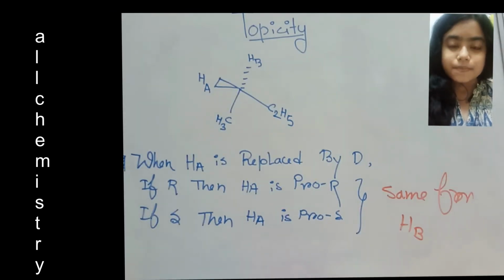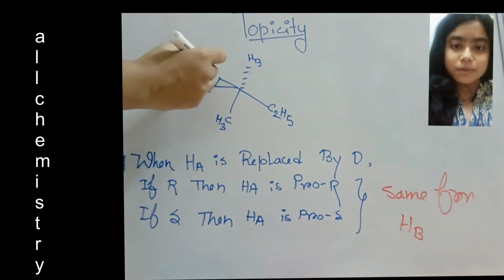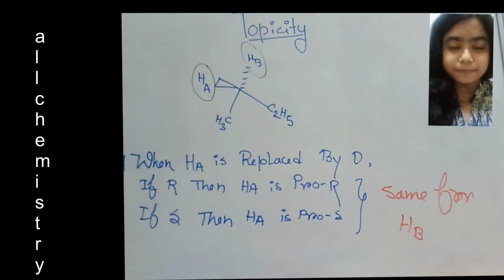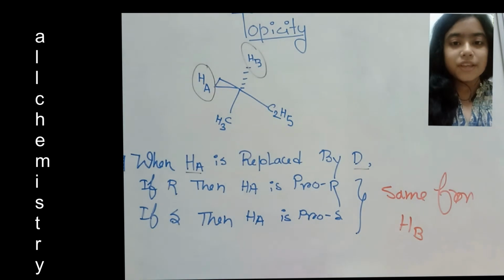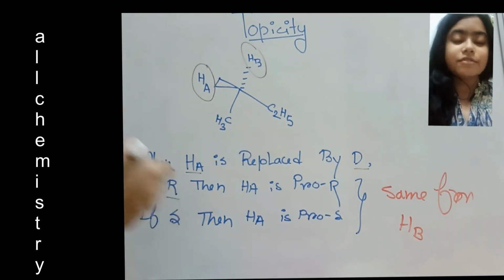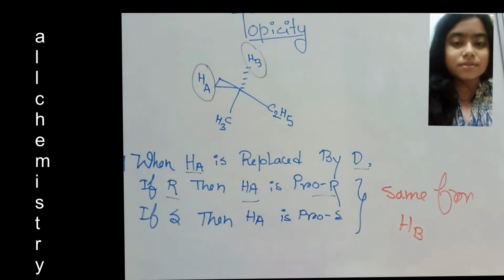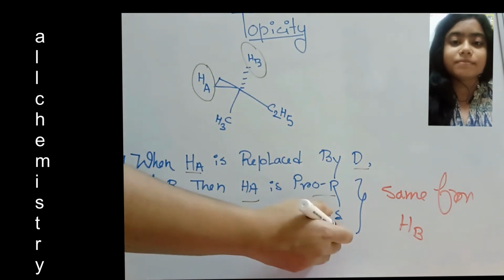So to know topicity, what is this actually? Suppose we have a compound where there are two hydrogens, one named Ha, another named Hb. When Ha is replaced by deuterium, another isotope of hydrogen, if we get the R isomer, then we call Ha pro-R, and if we get the S isomer, then we call Ha pro-S.